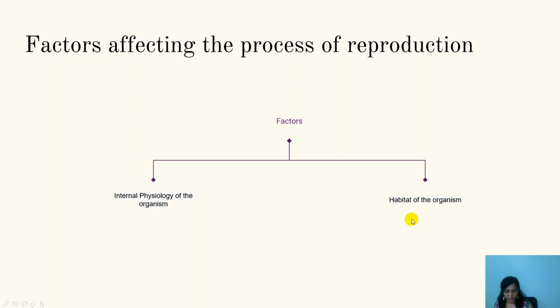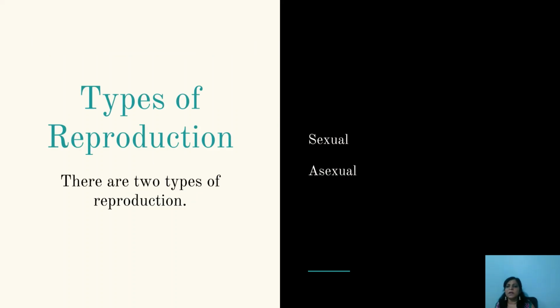So shall we proceed to the next bit, that is called types of reproduction. There are two main types of reproduction: one is called sexual reproduction and another one is called asexual reproduction. These are the two main types of reproduction.